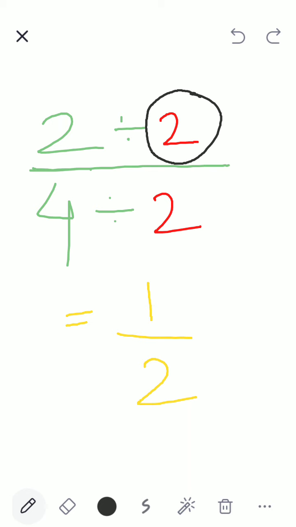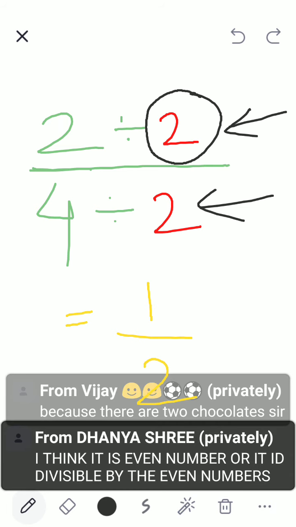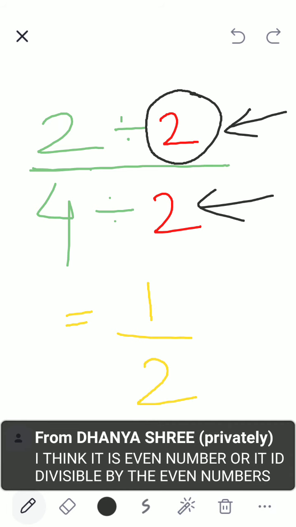The red 2. Quickly, children. Why did I choose 2? This 2. I'm drawing arrow. Tell me why I choose this 2. Why I divided numerator and denominator by 2. No, I'm just looking for one word.